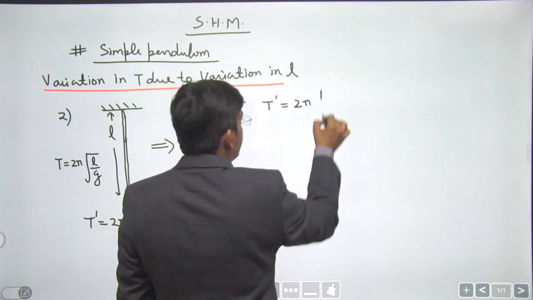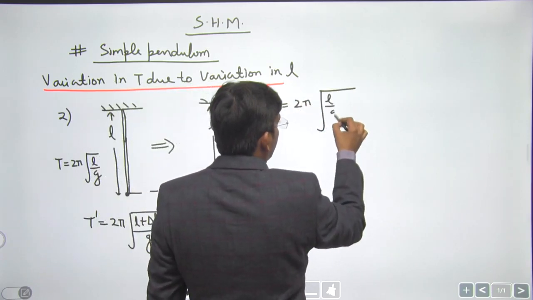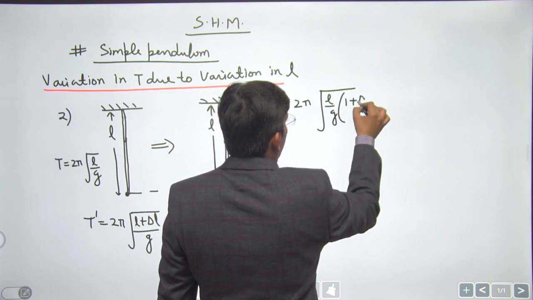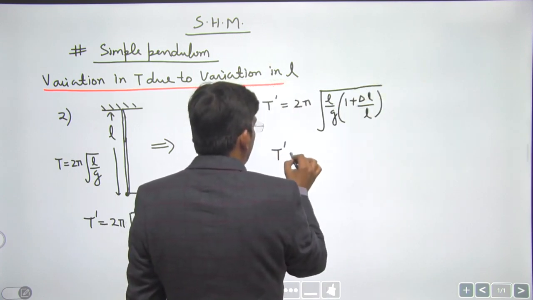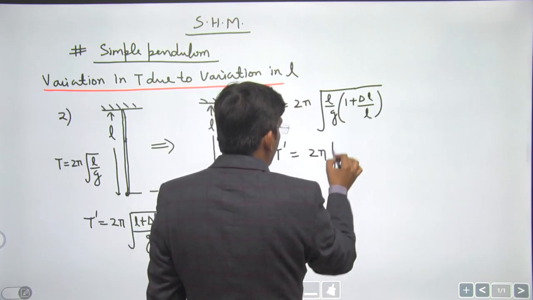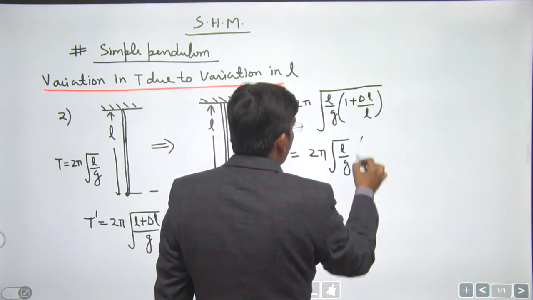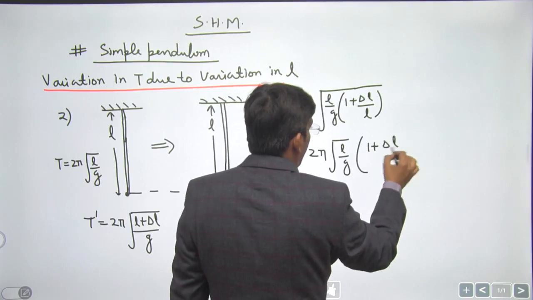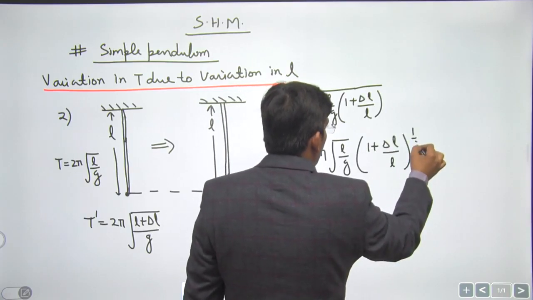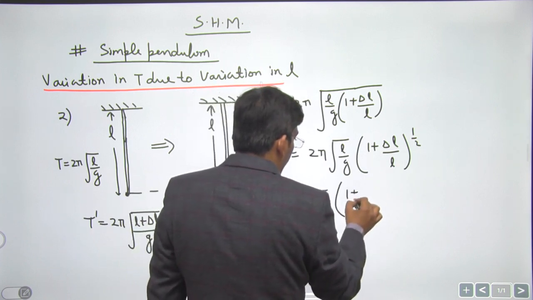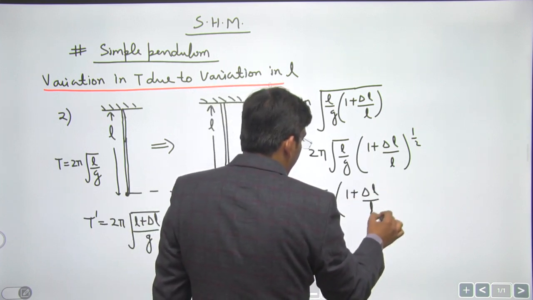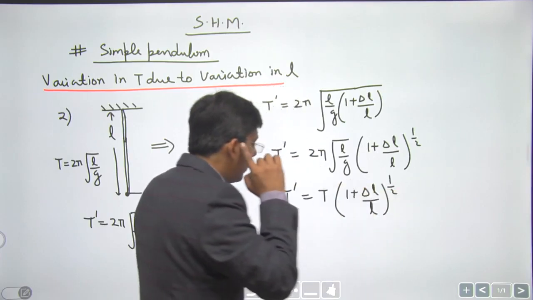Let us take 2 pi root L by g, L common, we get 1 plus delta L by L, okay? This becomes 2 pi root L by g times (1 plus delta L by L) raised to the power 1 by 2. This is T, times (1 plus delta L by L) raised to the power 1 by 2, okay?